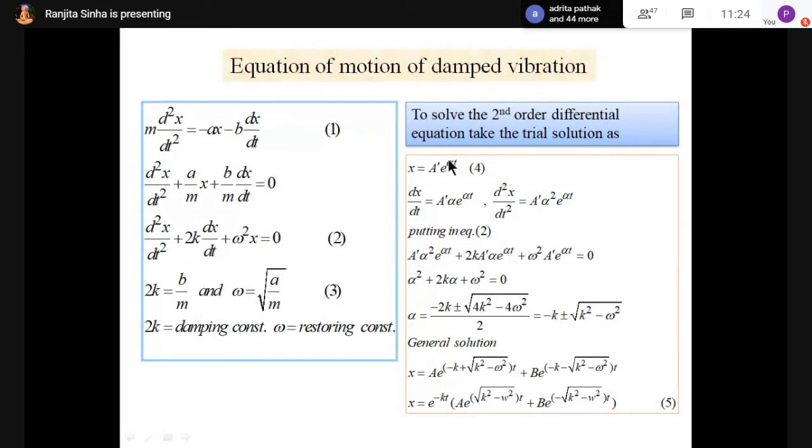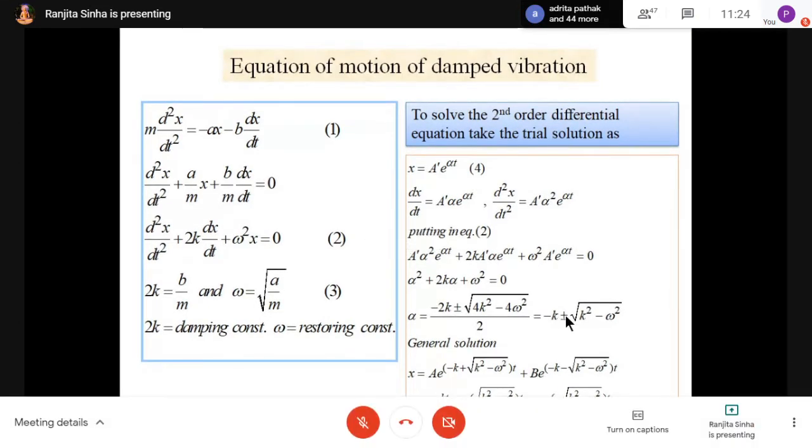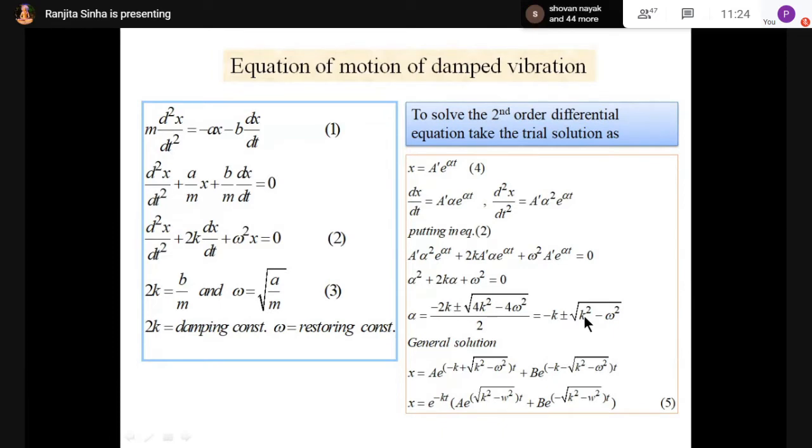Now this alpha has two values: minus k plus root over k square minus omega square, and minus k minus root over k square minus omega square. Now I'm writing the general solution. So A dash is some constant here, as there are two values of alpha.